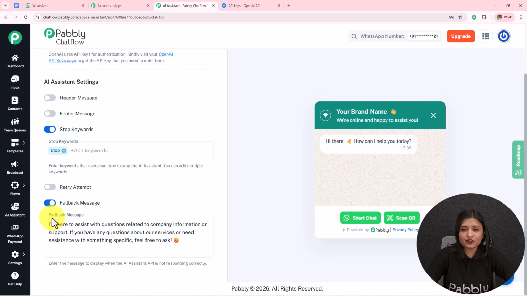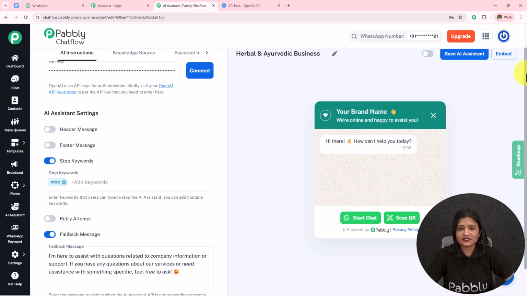So when the API is not responding, the AI agent will not be able to send the messages, and then this fallback message will be sent. I have entered here: I'm here to assist with questions related to company information or support. If you have any questions about a service or need assistance with something specific, feel free to ask. Now here I have provided this fallback message. You can provide the fallback message according to your choice and preference, like you can add the contact details or the company information, and if the query is not resolved and this fallback message is sent, at least your contacts or the users will reach you directly.